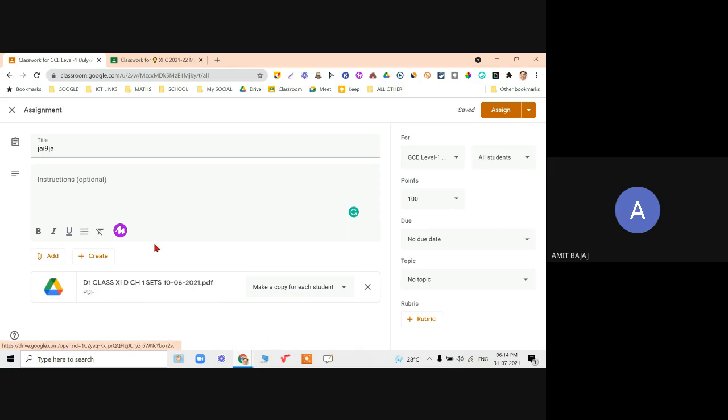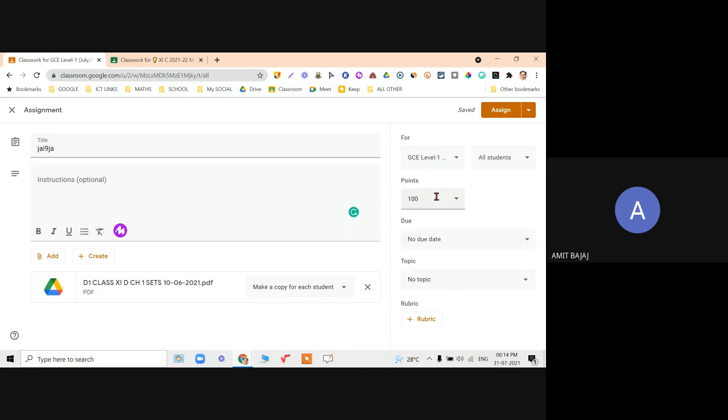Google will automatically create the assignment for all these 30, 40, 50 students who are in this classroom, and they will get their classwork assignment separately. They will not be able to see each other's work. Only as a teacher you can check out the work submitted or done by them.